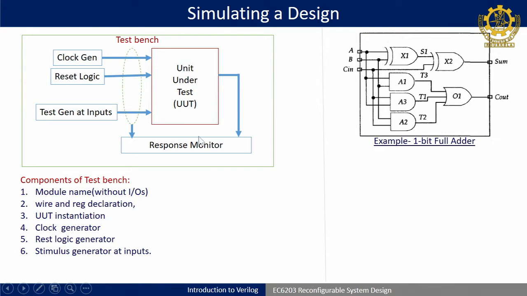Whatever input you are giving, you also have to monitor what your response is, whether it is as per your requirement or not, because only then can we say the specification is met for the design. For a small design, we can give the truth table inputs and observe that the corresponding outputs are as per the truth table defined for that small design, let us say a 1 bit full adder.